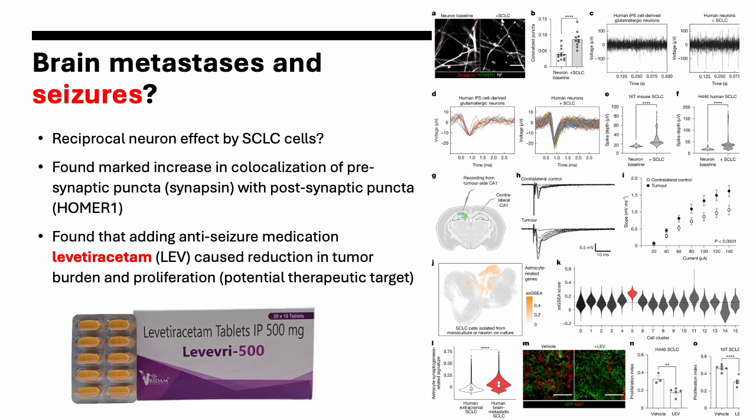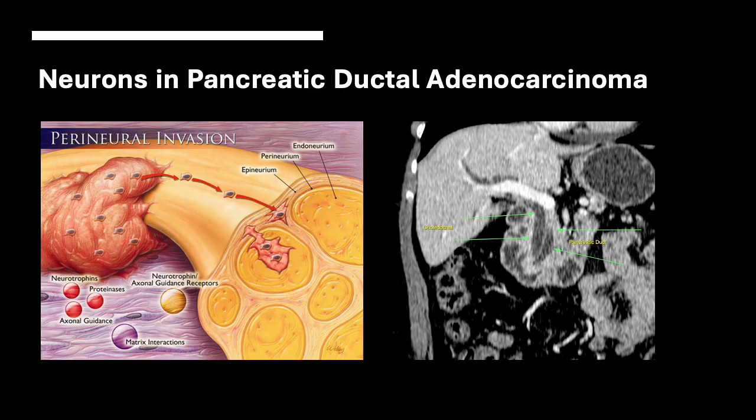So, again, this suggests that not only is levetiracetam controlling seizures, but it's also proactively reducing brain cancer proliferation and growth, which is a very interesting takeaway, that levetiracetam could also be having a curative effect, which suggests that it should continue to be used even prophylactically for small cell lung cancer treatment and management. So that was that line of study.